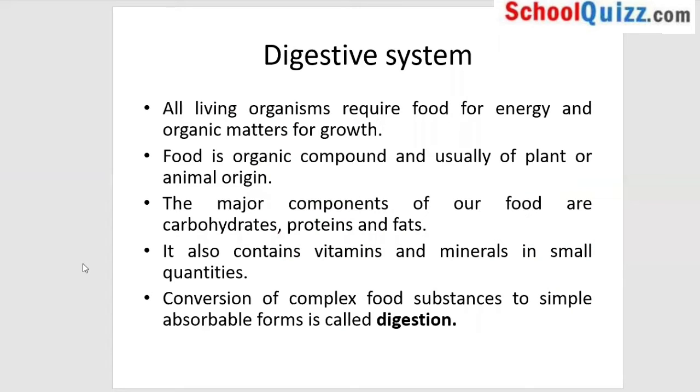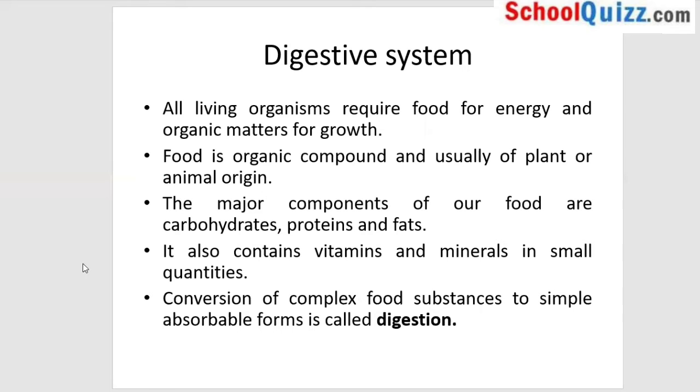Now moving on to what is the digestive system and why do we require it? One basic thing we need to understand is that we humans require food for performing our day-to-day activities. So we consume food, and food is a complex organic compound. Our body needs to break it down so that we can utilize those materials to provide energy to our body.